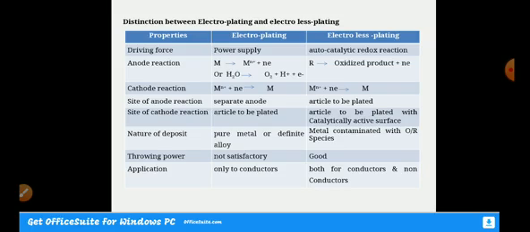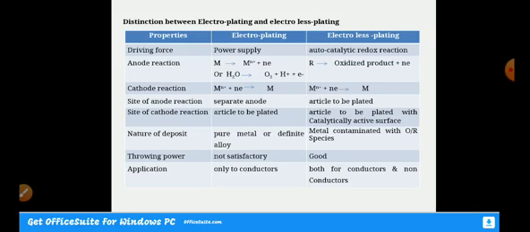The throwing power is nothing but the even distribution of metal atoms across the cathode. So you have to choose a bath which has good throwing power. Here throwing power in electroplating is not that satisfactory, but in electrolysis plating it is good.